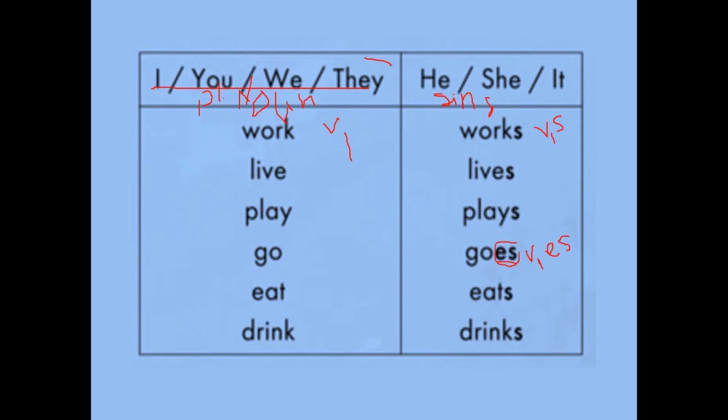Sometimes you can add ES, sometimes you can add ES based on the form. Not all the ways. Understood?